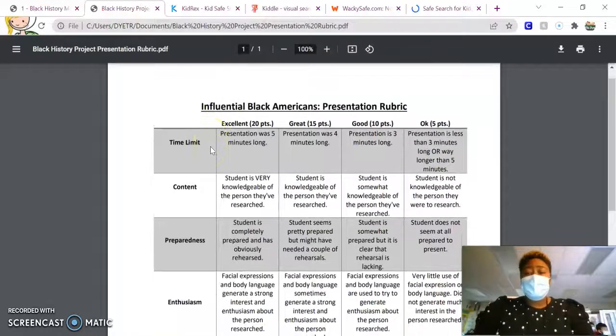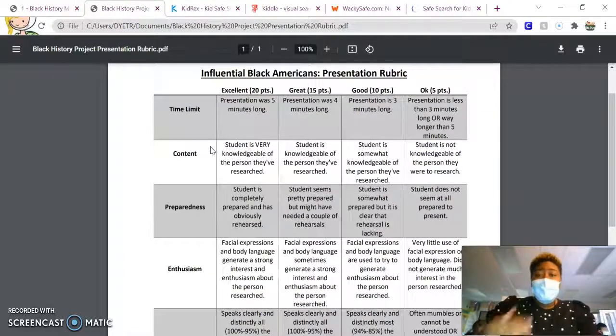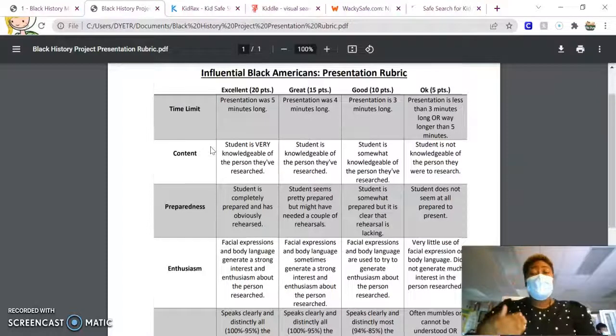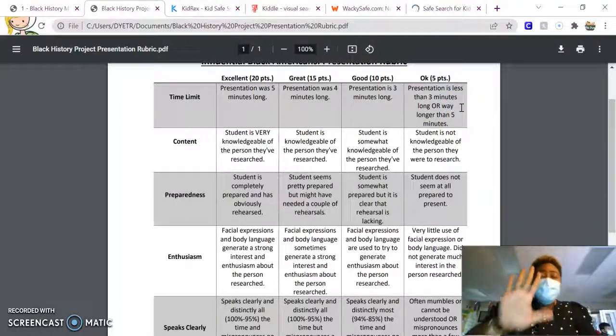If you look at your presentation rubric, when it's time for you to present on February 28th, because that's when your project is due, you have a list of requirements that you have to hit. So let's look at the first column. Okay, the first row is time limit. Okay, to make 20 points in that area, your presentation has to be 5 minutes long.